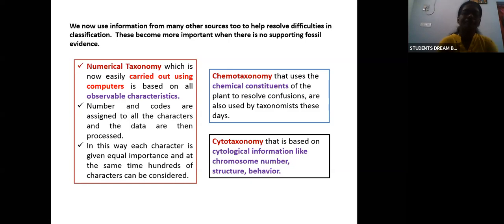Next is chemotaxonomy. What is chemotaxonomy? Chemotaxonomy uses the chemical constituents of the plant to classify. Next is cytotaxonomy. Cyto means cell. Cytotaxonomy uses cytological information, cell-based information: the chromosome number, structure, and behavior, and classifies based on that. So we have numerical taxonomy, chemotaxonomy, and cytotaxonomy.